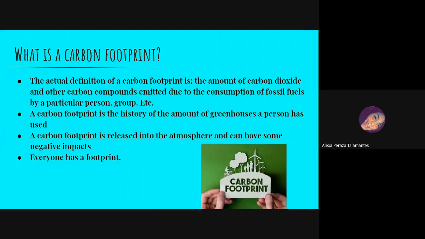So the actual definition of a carbon footprint is the amount of carbon dioxide and other carbon compounds emitted due to the consumption of fossil fuels by a particular person, group, etc. A carbon footprint is a history of the amount of greenhouse gases released into the atmosphere and can have some negative impacts. Or most gases that are released have negative impacts. Everyone has a carbon footprint. There's not one person that doesn't have a carbon footprint unless you're super careful with what you do.